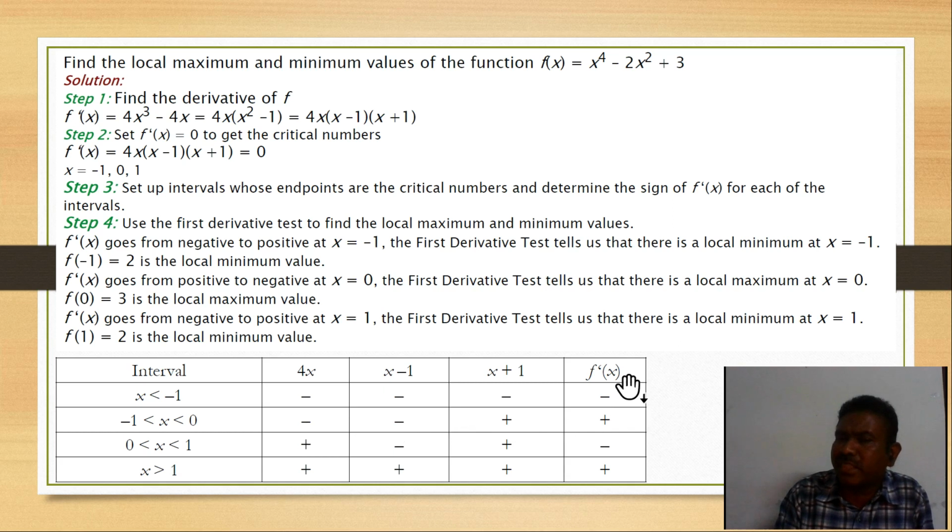So here what happens? We are moving from negative to positive. Again you can see 0 less than x less than 1: positive, negative, positive, so we got negative again. For x greater than 1: positive, positive, positive.